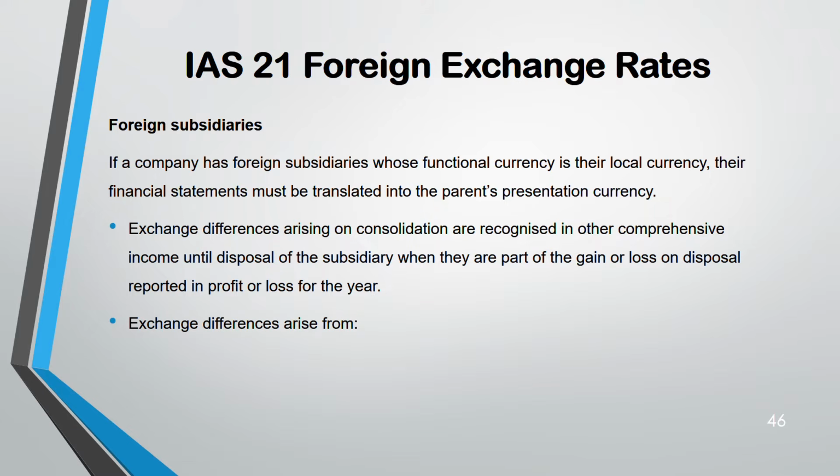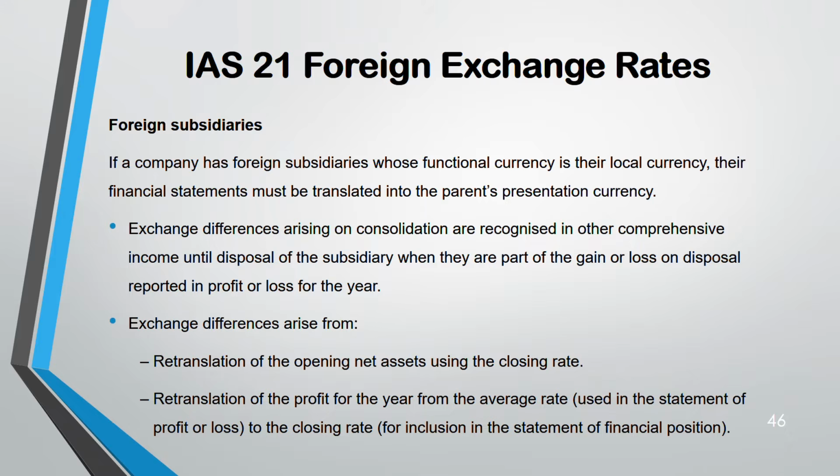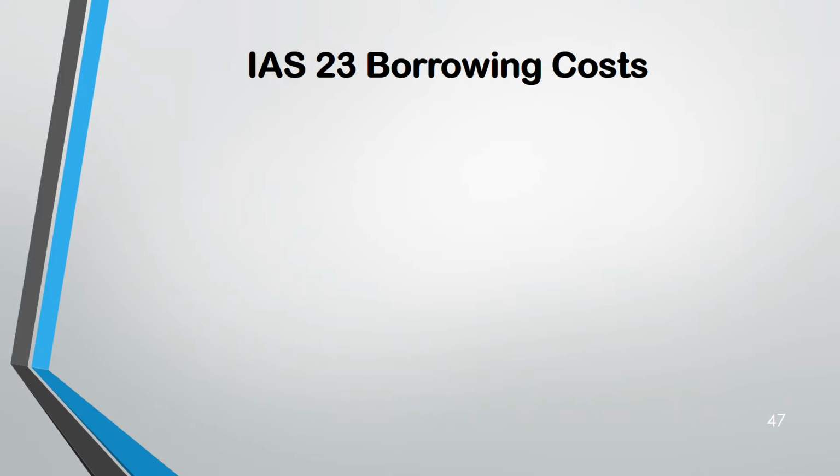Exchange differences can arise from two areas. Retranslation of opening net assets using the closing rate, because net assets every year you translate, no? So opening rate and closing rate are different. Second, retranslation of the profit from the average rate. Profit, you use the average rate, right? But remember that profit also goes to the statement of financial position. There it will be at the closing rate. So two different rates, average and closing. That's the exchange difference.